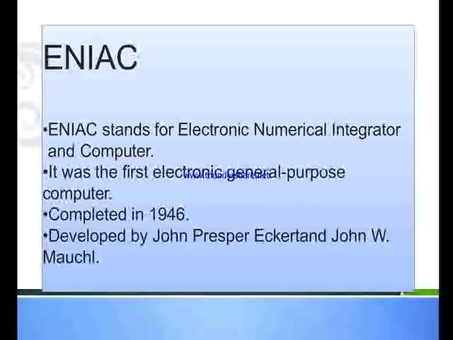Next you see on the screen is the ENIAC. ENIAC stands for Electronic Numerical Integrator and Computer. It is the first general purpose computer which was built by John Eckert and John Mauchly. And you know what? It is almost similar to a modern computer, and the work that takes 20 hours by a human to do could be done by the ENIAC in only 30 seconds. It works on decimal numbers, like the humans, we work on decimal numbers.